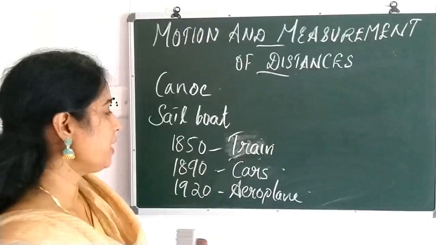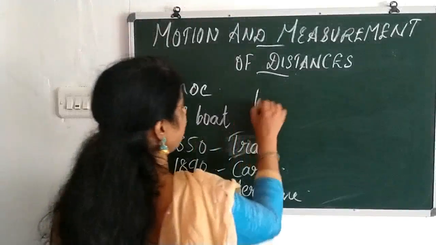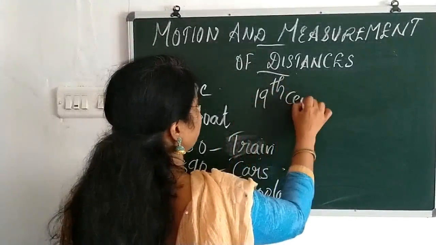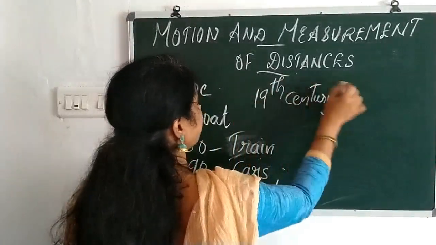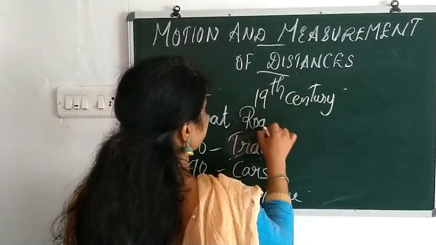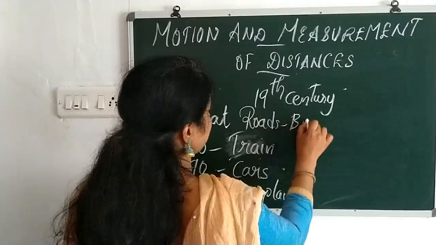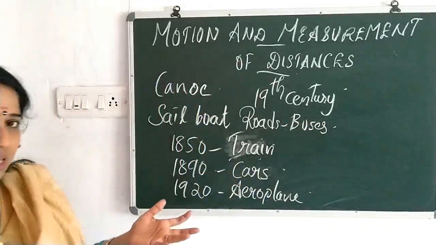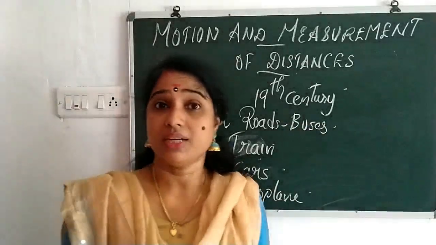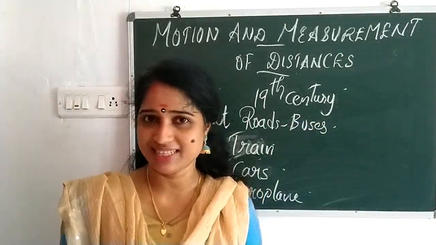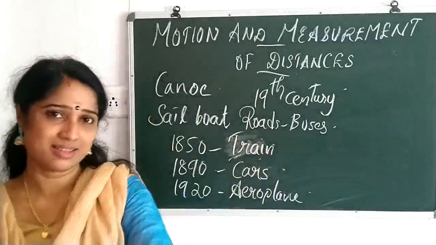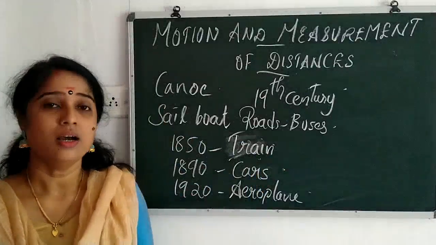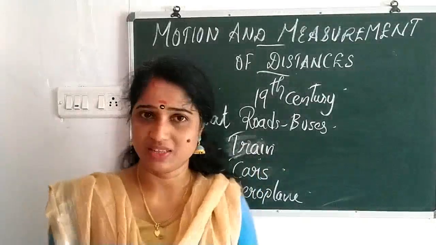So very slowly, in the beginning of the 19th century, you know what happened? Yes, roads were built and buses started to run. Beginning of the 19th century means 1810, 1820, like that. After 1850, train service started. 1890, cars. In 1920, aeroplanes started to carry the passengers.